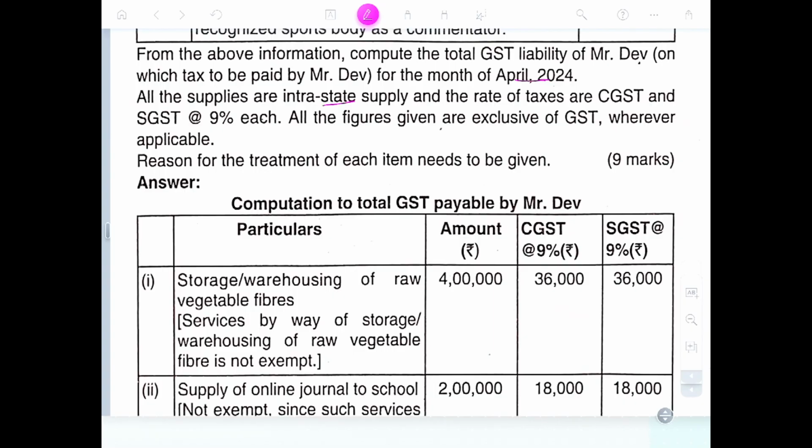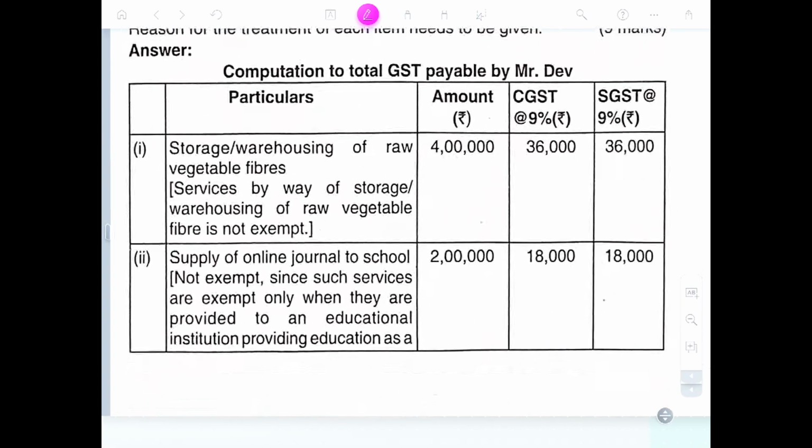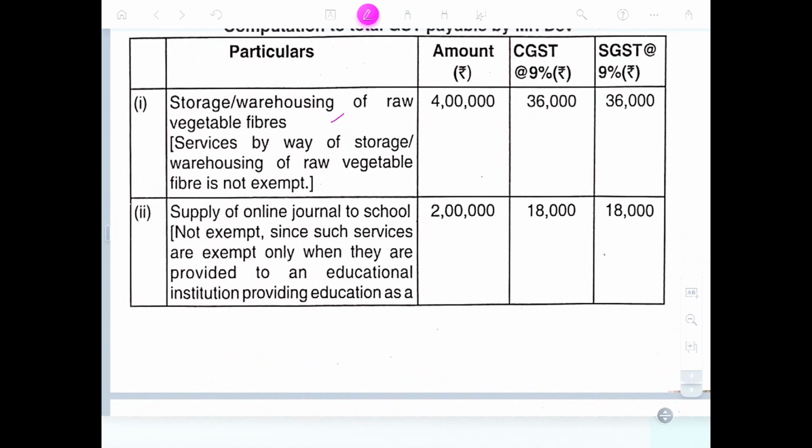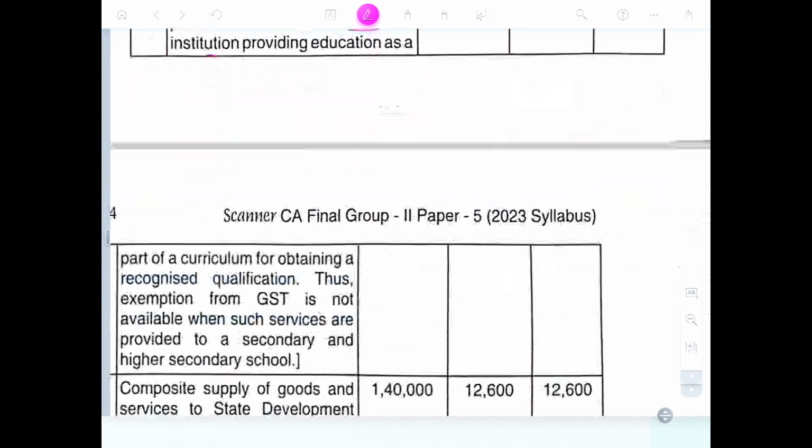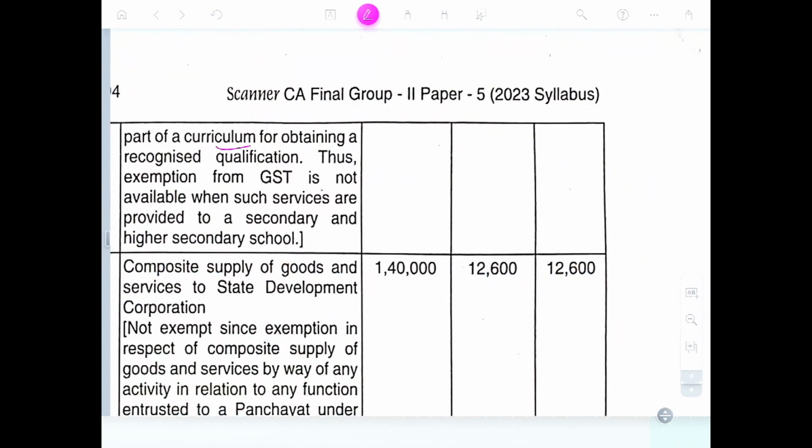A supply of interest, supplies on CGST 9%. Okay. A store warehouse of raw material fiber. Service-based storage of raw vegetables fiber in a warehouse is not exempt. Okay, not exempt. Supply of online journals is not exempt, since the service is exempted only when it is provided to an educational institution providing education as part of curriculum,